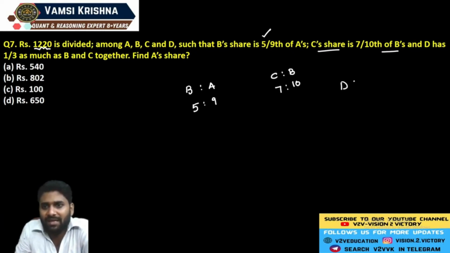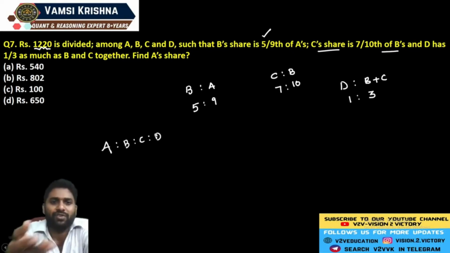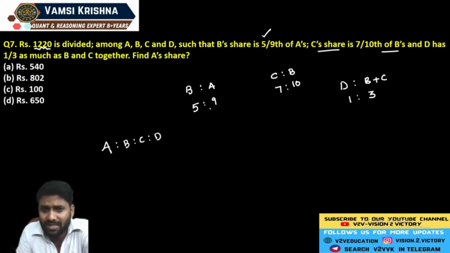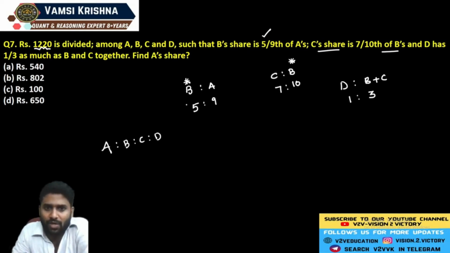Next information. D has 1/3 of B and C together. So if D is equal to 1 unit, B plus C is equal to 3 units. Now if you identify the ratio of A, B, C, D, then you will get A's share. Here B is the common. Since B is common, you should equate those two numbers. In the first expression B is equal to 5 units, in the second expression B is equal to 10 units. How can we equate? You should multiply ratio 1 by 2. Now you will get the new values 10 and 18. So here A is equal to 18 units, B is equal to 10 units,